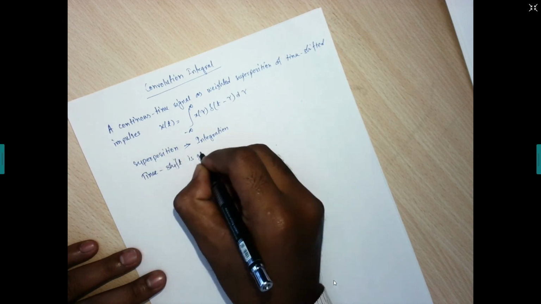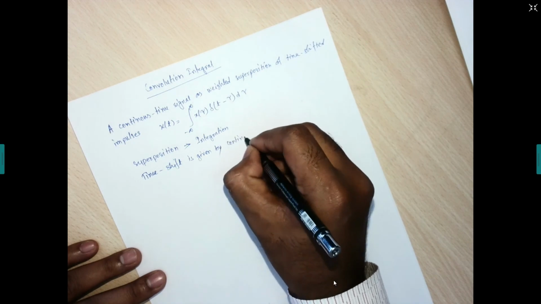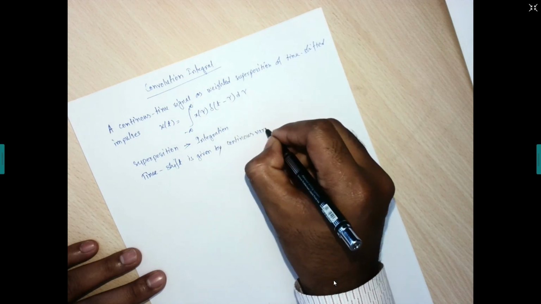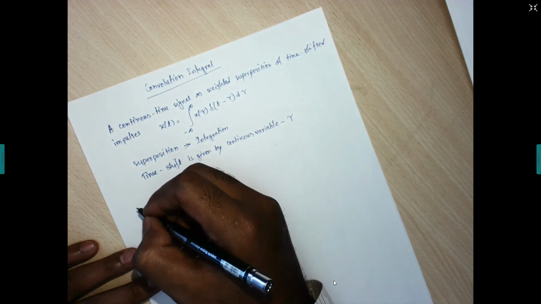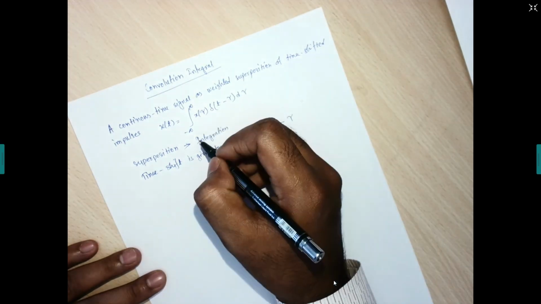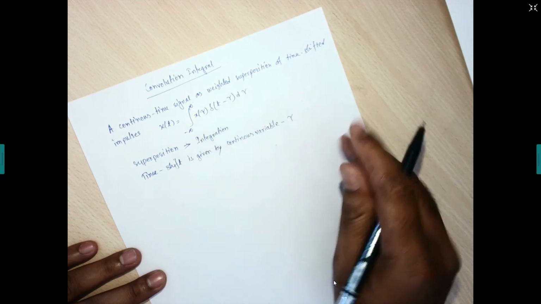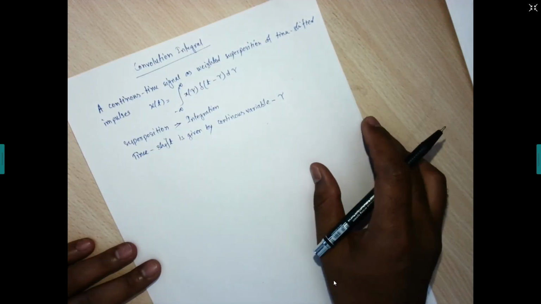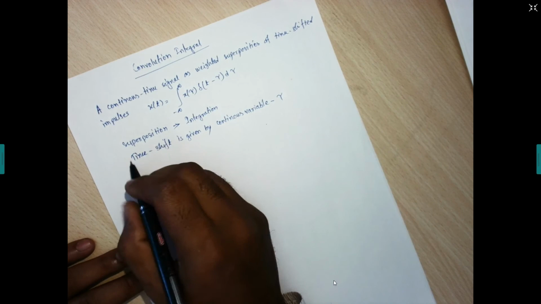The weights x of tau d tau are derived from the value of the signal x of t at time tau.